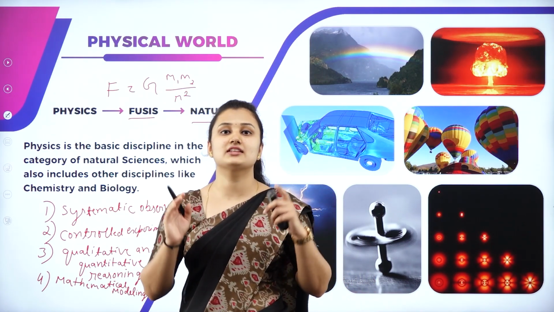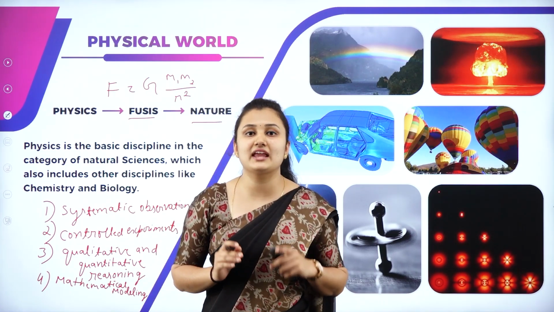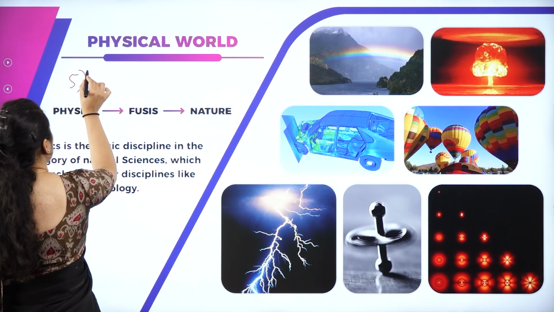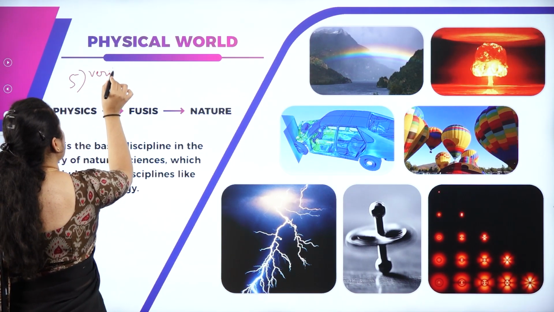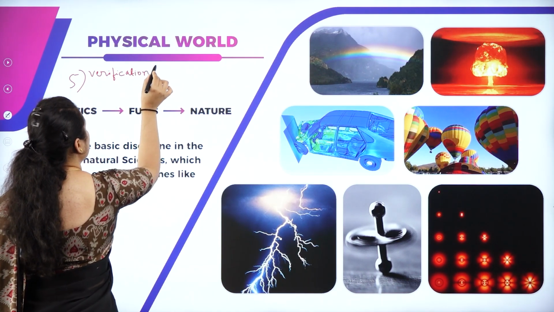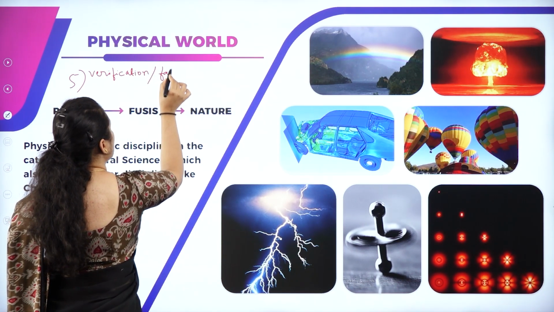What is the last step, students? That is the final step.